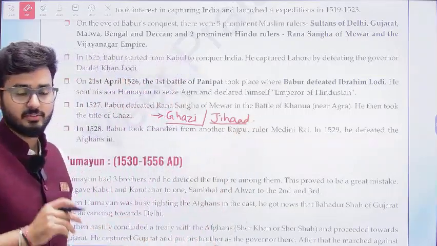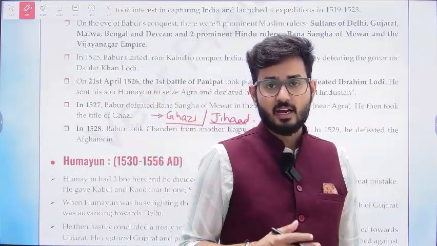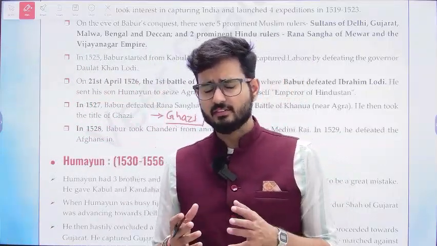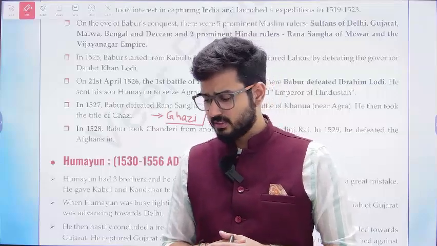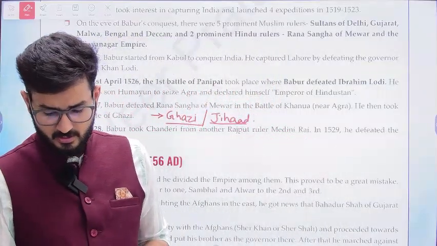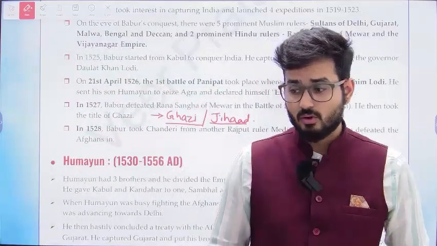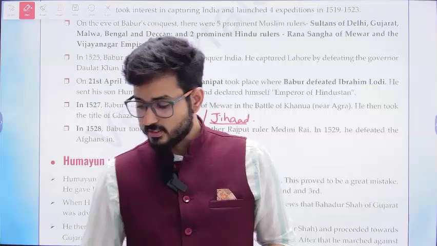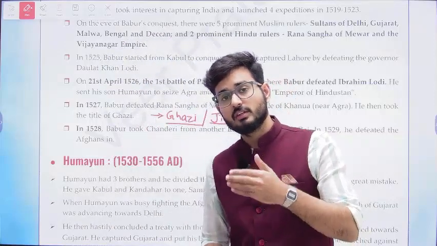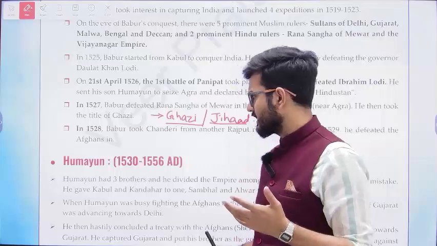Jihad, that means he wanted to make the areas an Islamic land and wanted to defeat the non-Muslims. He is going to declare a holy war on the non-Muslims, and in that holy war he is going to be declaring it on whom?